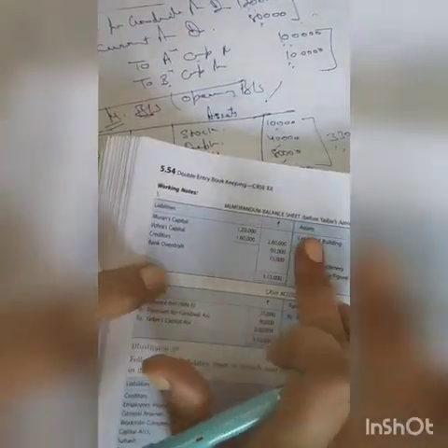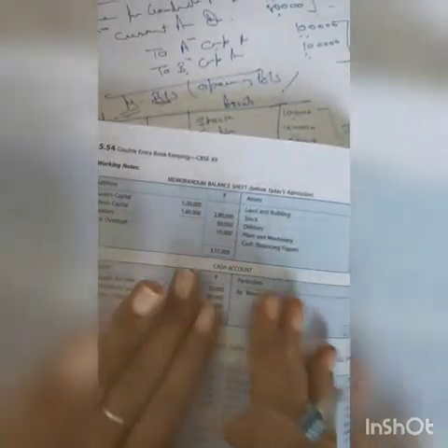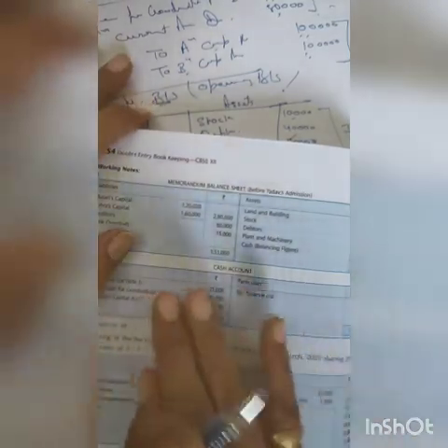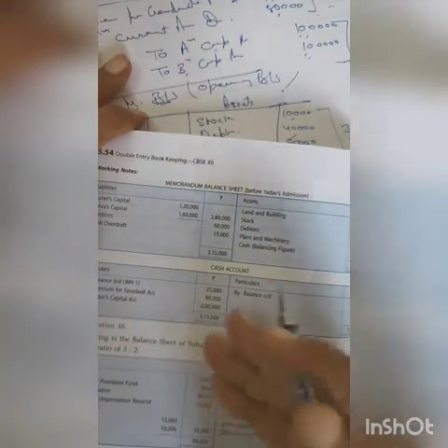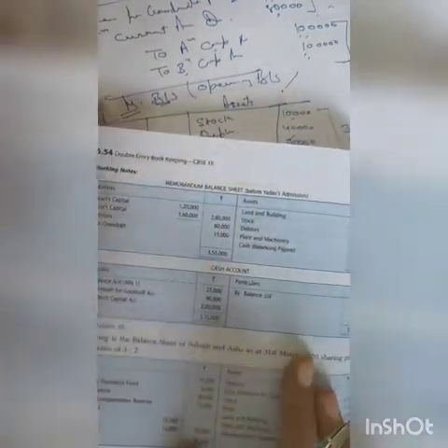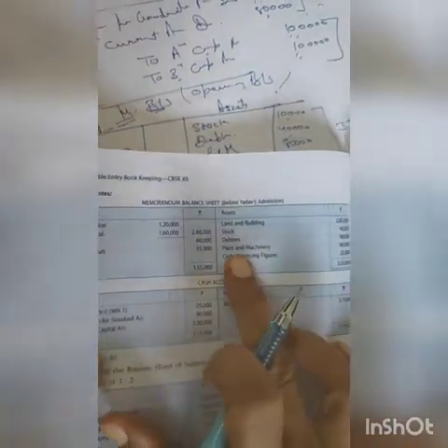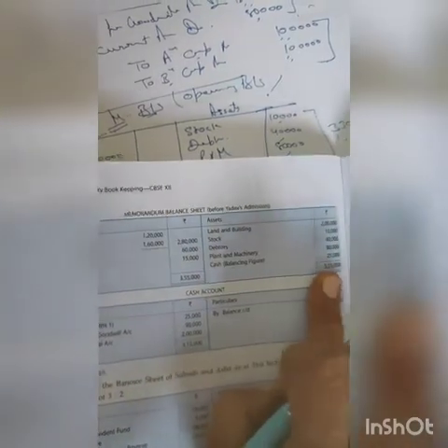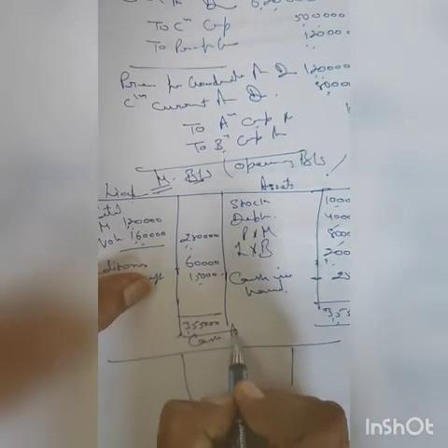Okay, so you can see here we have prepared the memorandum balance sheet, and if they ask about the cash account, then we have to prepare it. But if they don't ask about the cash account, that's optional for you. You can prepare the cash account, and you can prepare these things in statement form also, because you have to find out the closing balance of the cash also. Let's see how they have prepared the cash account. This is your opening balance sheet, so you take it as a balancing figure.